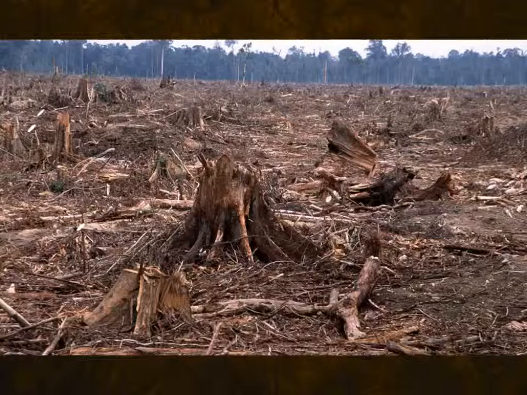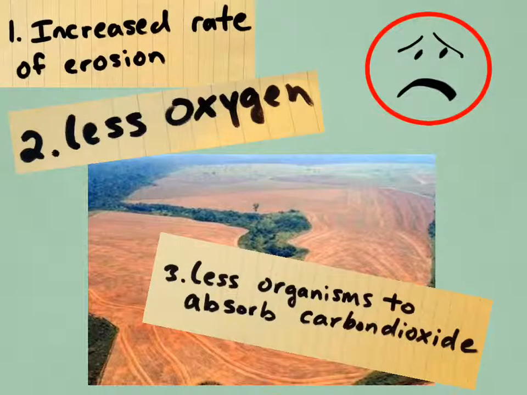What are the results of deforestation? We have an increased rate of erosion, less oxygen, and less organisms to absorb carbon dioxide. Now you're going to want to write these down. Increased rate of erosion, less oxygen, and less organisms to absorb carbon dioxide.